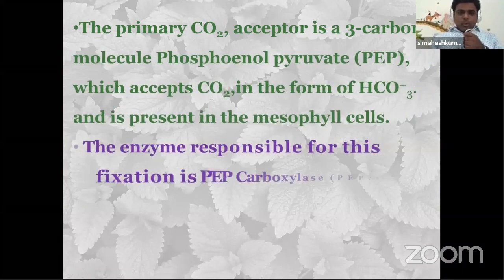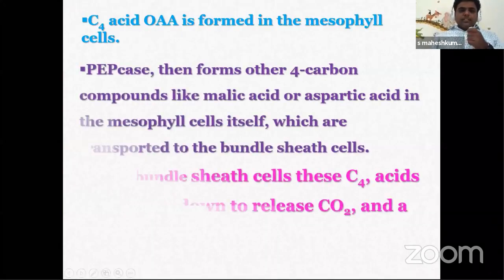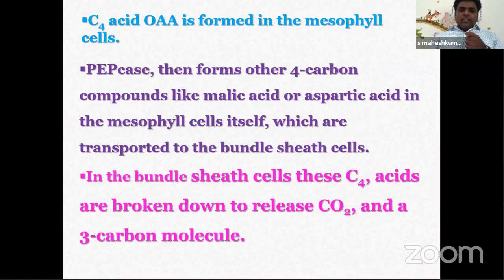Now let's take notes for C4 plants, C4 pathway. The primary CO2 acceptor is a 3-carbon molecule, phosphoenol pyruvic acid, and forms oxaloacetic acid. The enzyme responsible for fixation is PEP carboxylase, and in mesophyll cells Rubisco is absent. C4 acid, oxaloacetic acid, is formed in the mesophyll cells. PEP carboxylase then forms 4-carbon compounds like malic acid and aspartic acid in the mesophyll cells itself, which are transported to bundle sheath cells.